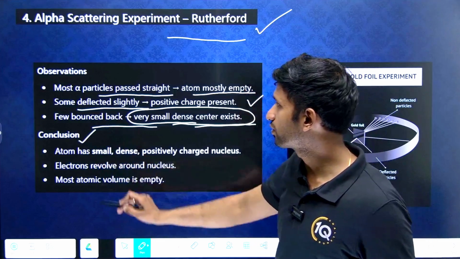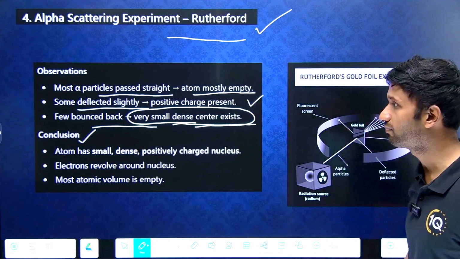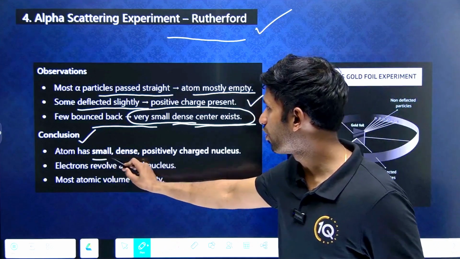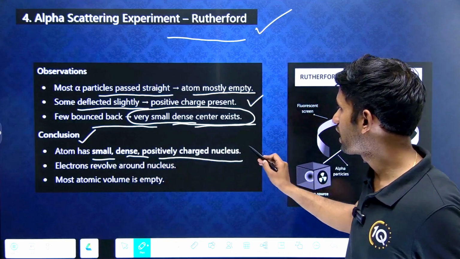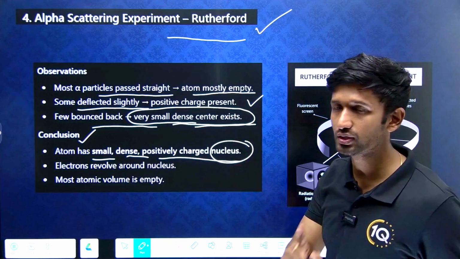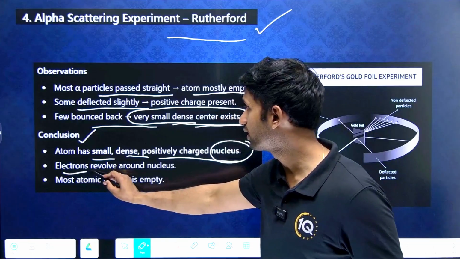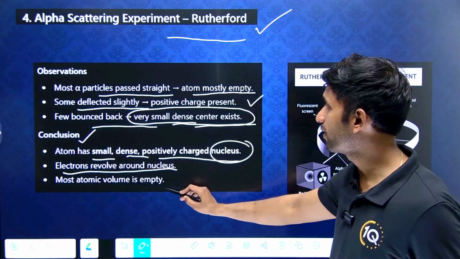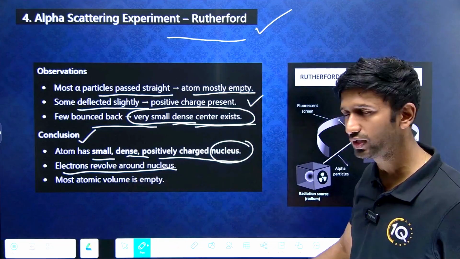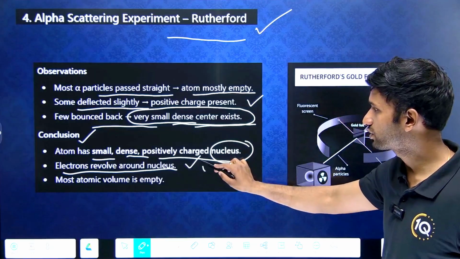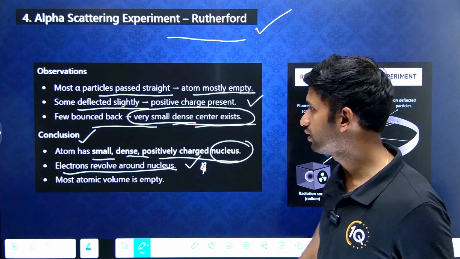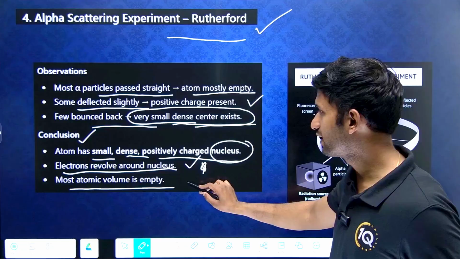So what was the conclusion of the alpha scattering experiment by Rutherford? The atom has a small, dense, positively charged nucleus. This is the most important point that we derived out of this experiment. Electrons revolve around the nucleus. Another important observation: most of the atomic volume is empty.